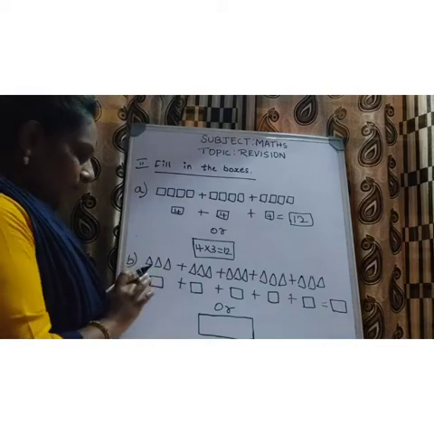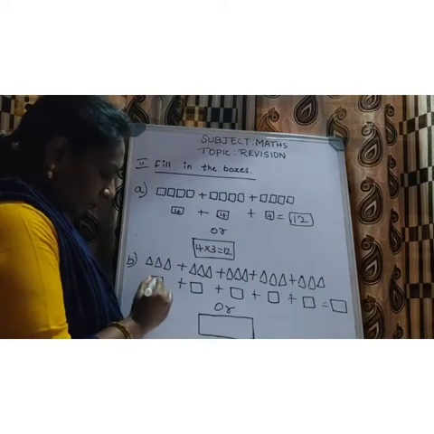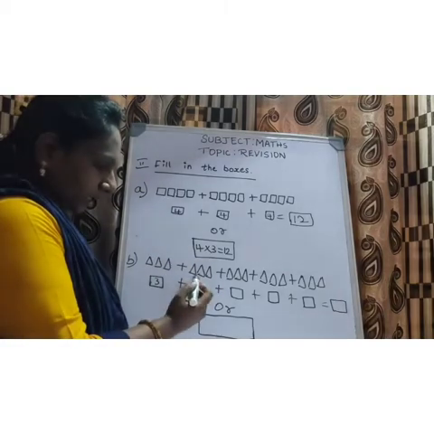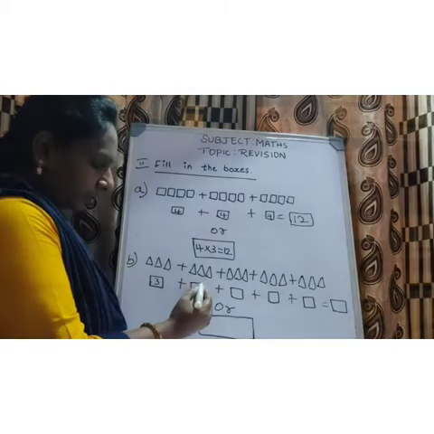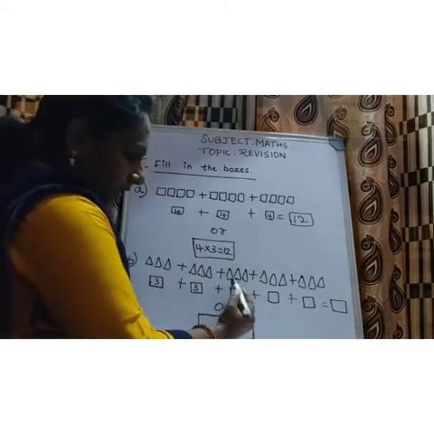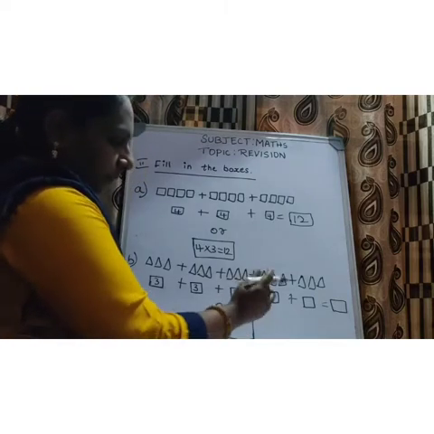Now next one. 1, 2, 3. In the first box, what should I write, children? 3. Plus. In the second box, how many things are there? 1, 2, 3. So write here 3. In the third box, 1, 2, 3. Plus 3.